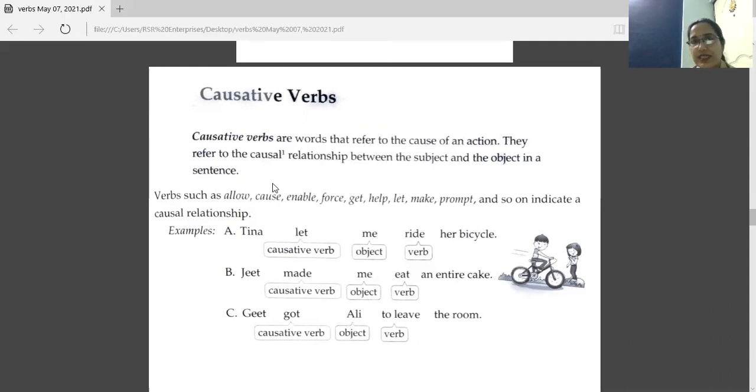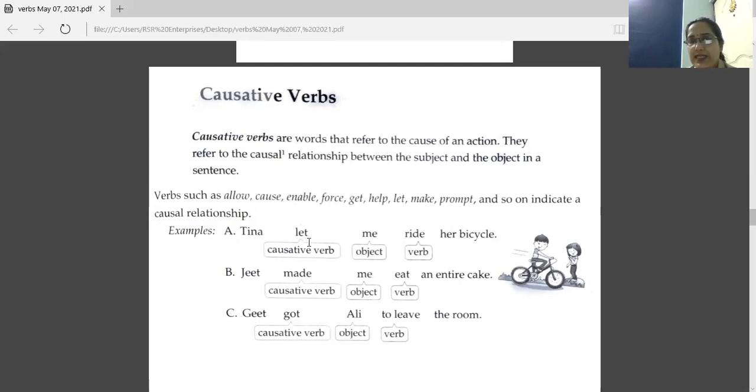Okay, so this is a definition of causative. Verbs such as allow, cause, enable, force, get, help, let, make, prompt, and so on indicate a causal relationship between subject and the object.